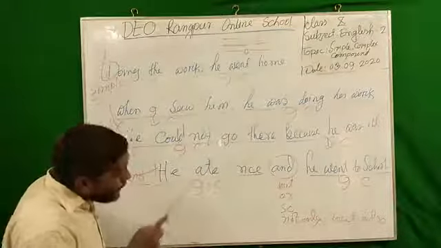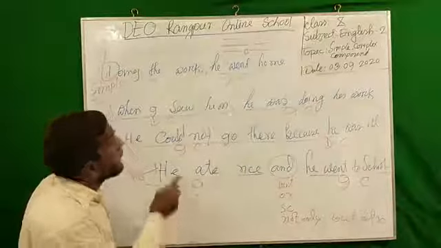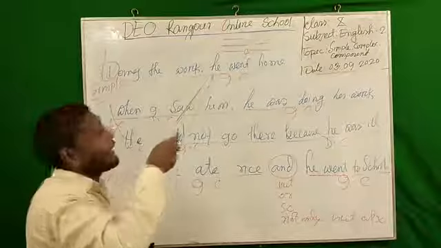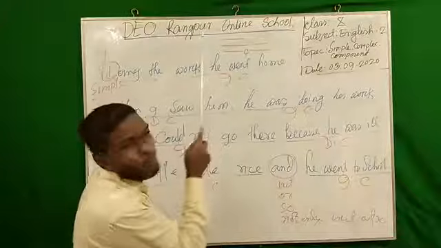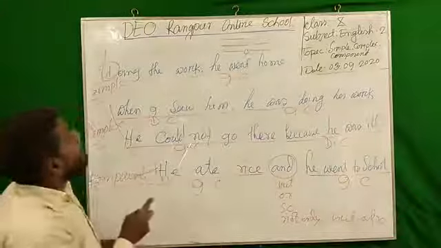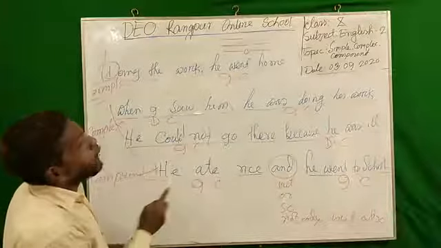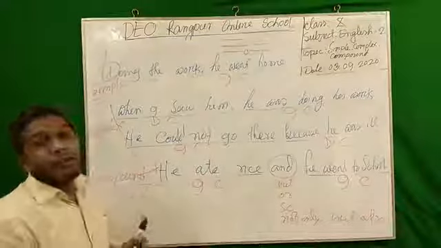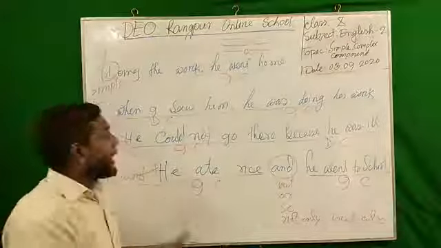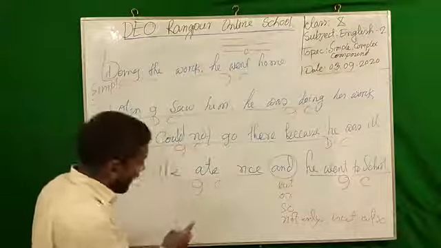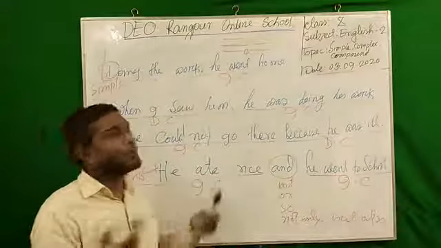If I would like to change compound and complex into simple, what will happen? In a simple sentence there is only one clause. So I must cut one clause from here. According to the grammatical rule, I must cut one clause from here. Otherwise, it is not possible for me to make it simple.